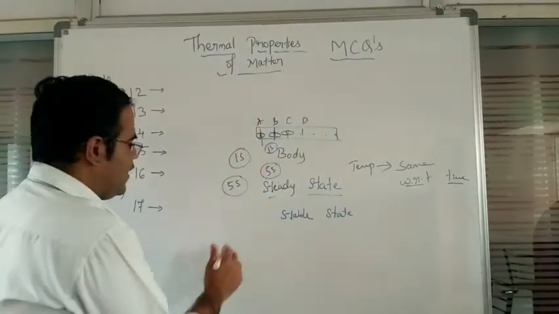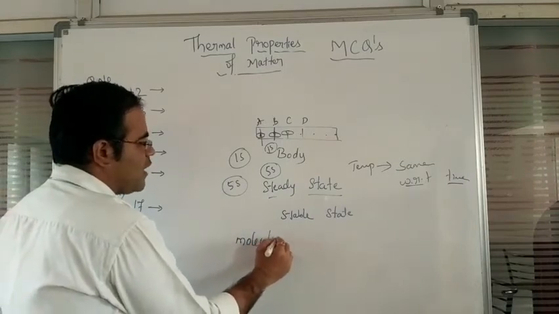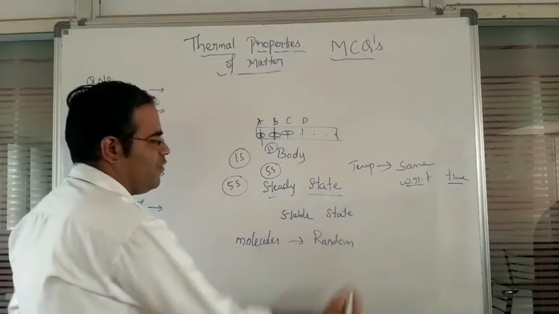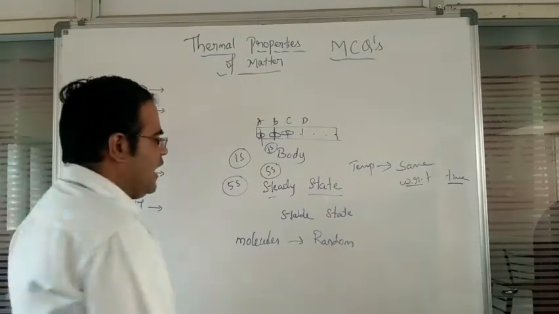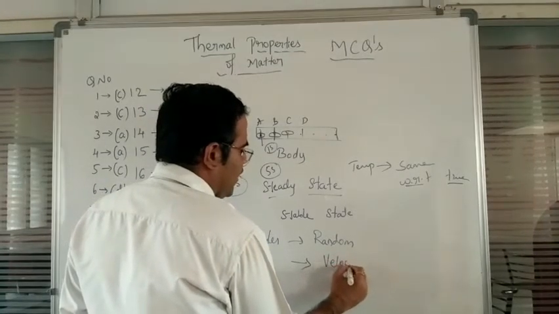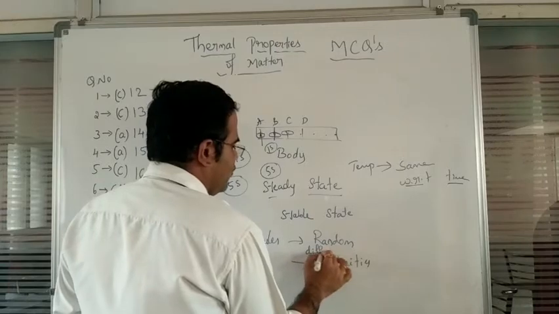So we have the condition of what we observe here: molecules are moving in a random direction. So all the molecules are moving in a random direction, and all the molecules are having different amounts of velocities. So all the molecules have different velocities.